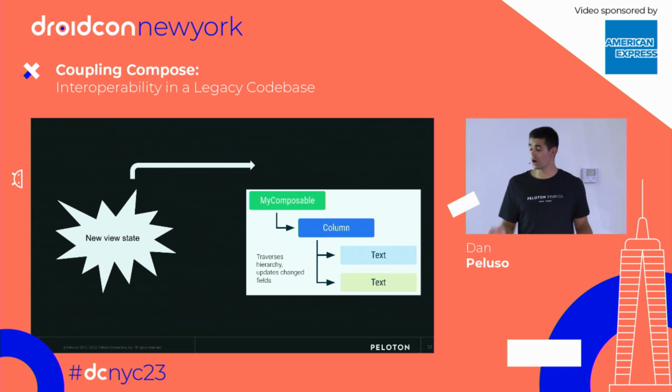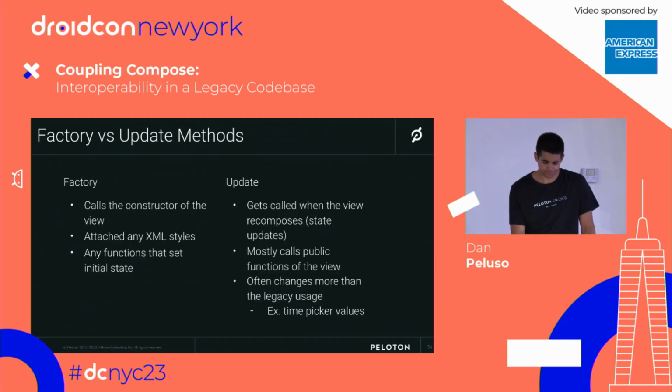So when you're updating an Android view, there are really two segments that you have. There's the initial creation of it, which you can think of as the onCreate section of building an Android view. And then you have your factory function, which you also need to pass into the constructor. That's what's going to handle the new state. So just to illustrate what that looks like here.